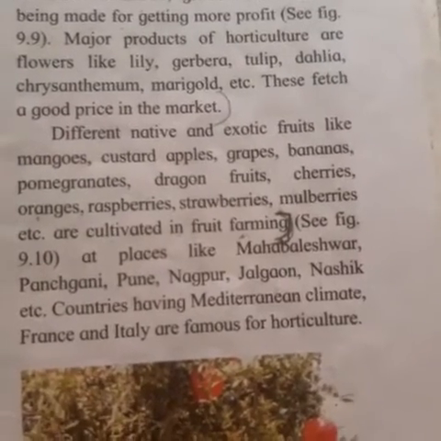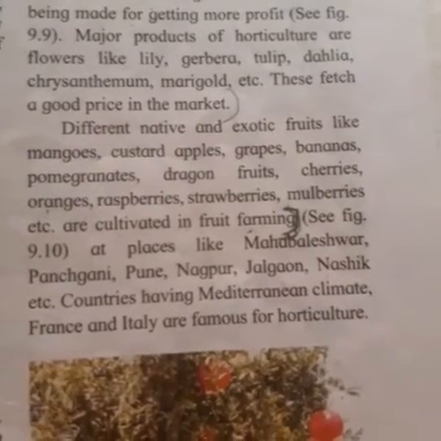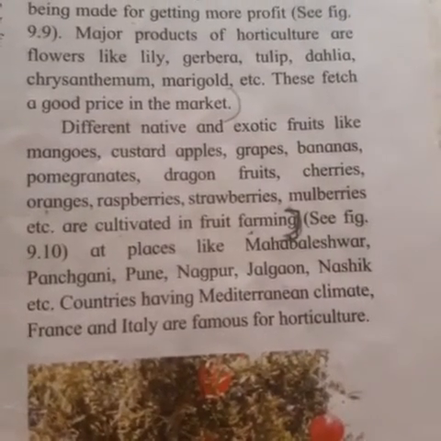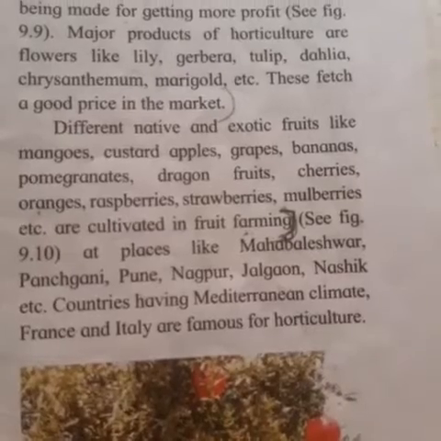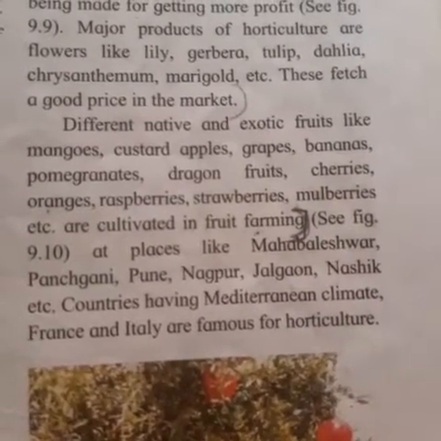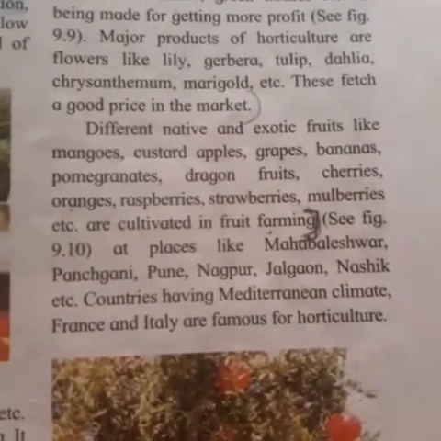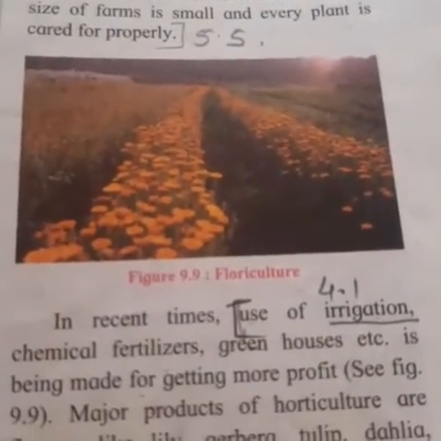Modern as well as traditional methods are used. The size of the farm is small, and each and every plant has to be cared for very properly. They have given this floriculture.